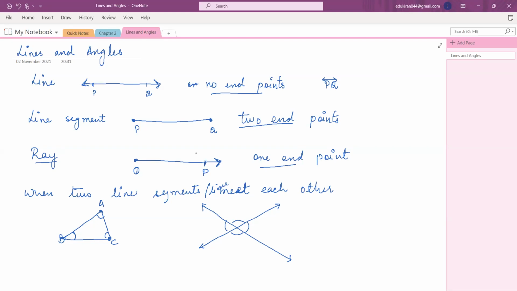So basically, let's say AB is a line segment, AC is a line segment, BC is a line segment. They are meeting each other. So angles are being formed here, right? This is your angle 1, this is your angle 2, this is your angle 3.